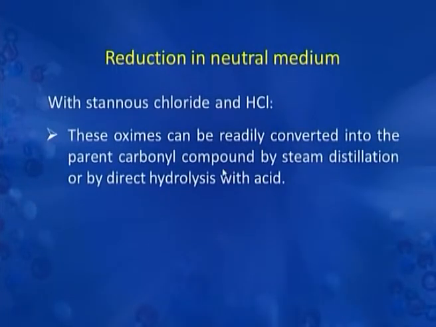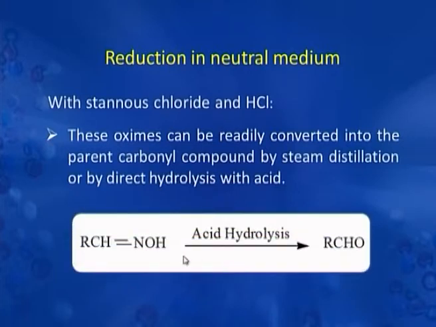These oximes can be readily converted into parent carbonyl compound either by steam distillation or by direct hydrolysis with acid. So, these oximes can be converted back to the aldehydic or ketonic group from which they have been prepared.